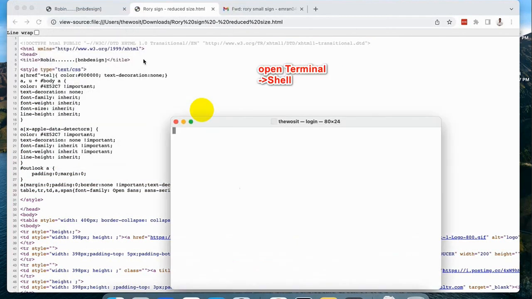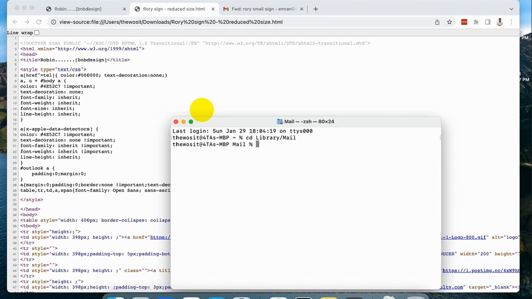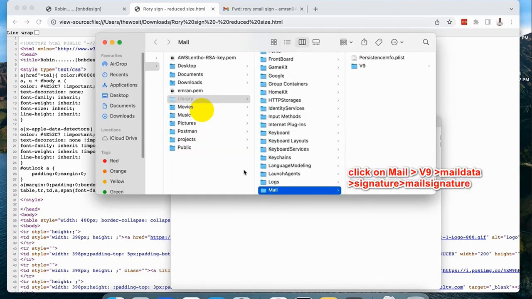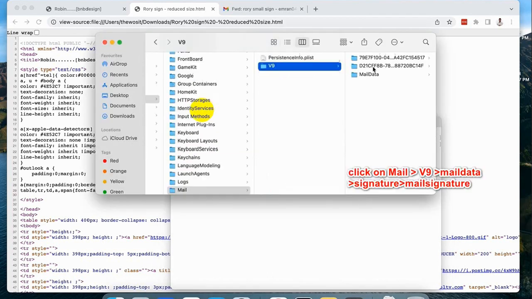Then open Terminal, Shell, New Window, and type cd space Mail, Library, slash Mail, enter. Then type open space dot, enter.